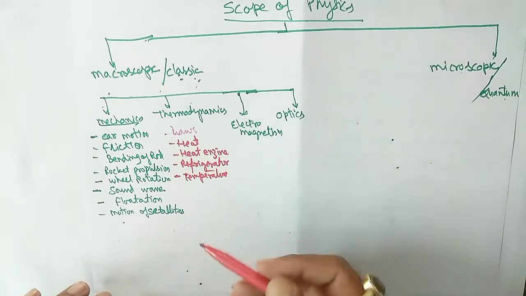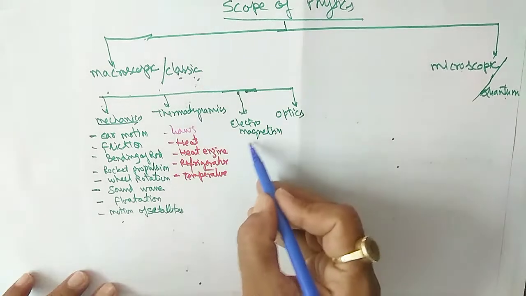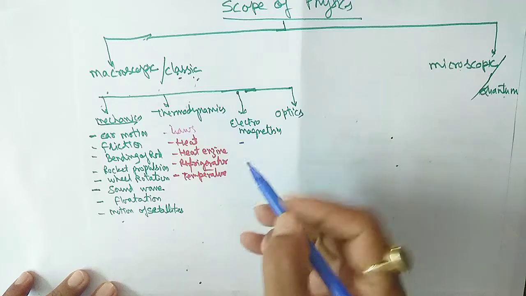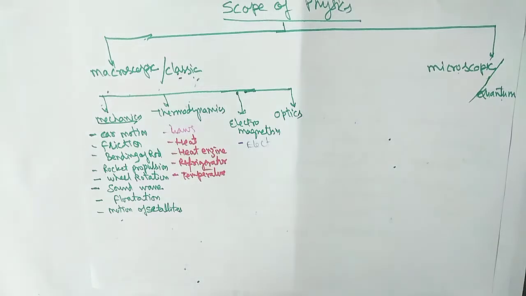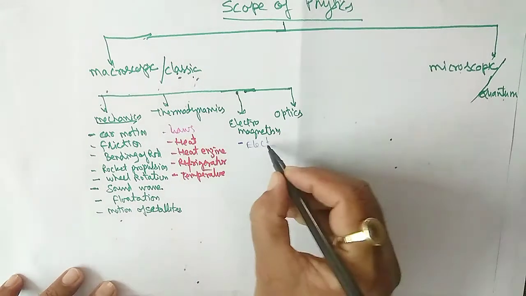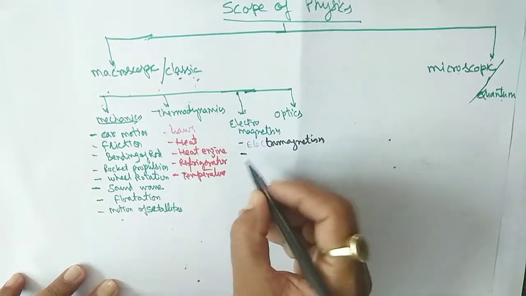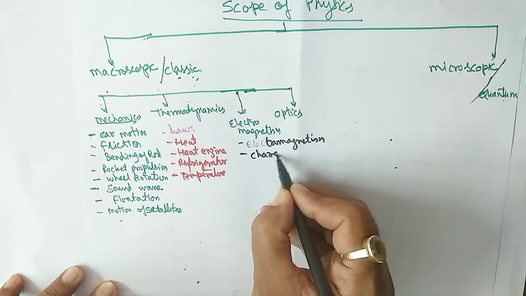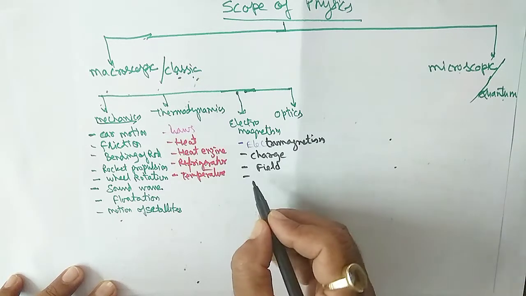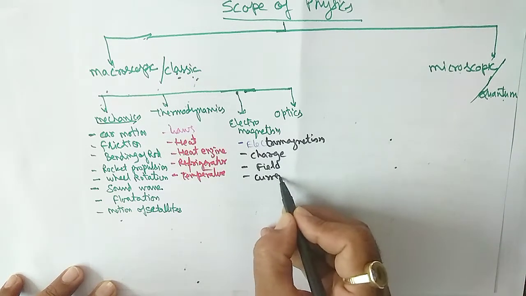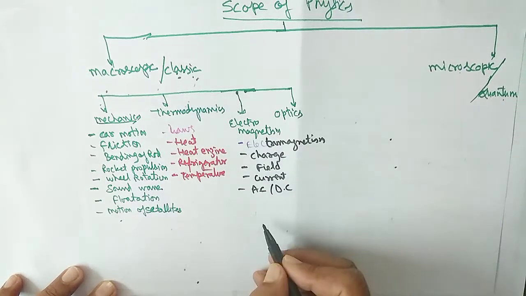Okay, and in electromagnetism, what you will study, just see: charge, and field, electric, magnetic, etc. field, and about current, and the alternating current or the direct current, AC or DC currents.